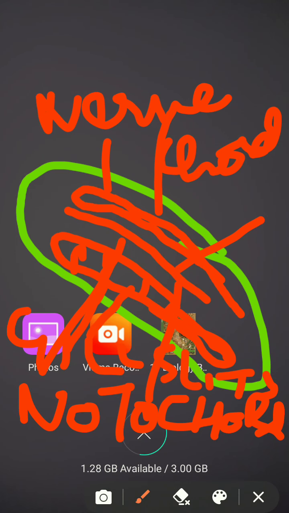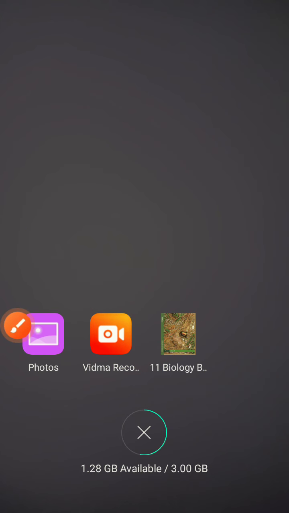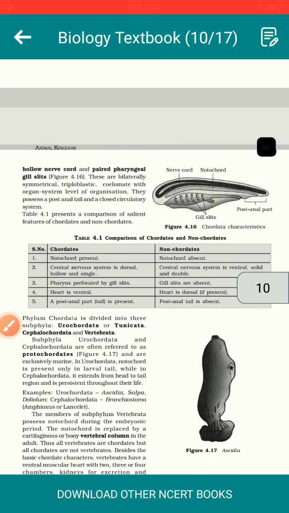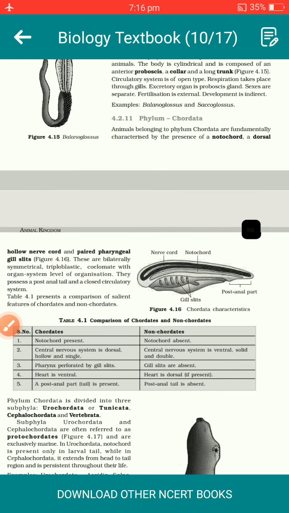Now let's move towards the NCERT text and how it proceeds forward. Again I will start from the very beginning. Animals belonging to the phylum Chordata are fundamentally characterized by the presence of a notochord. You have seen where the notochord is, then the dorsal hollow neurochord and paired pharyngeal gill slits.